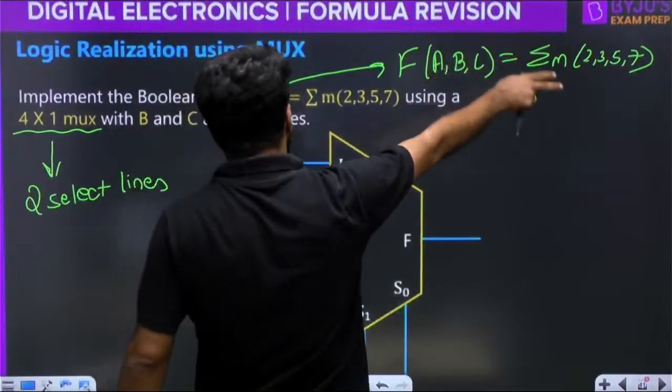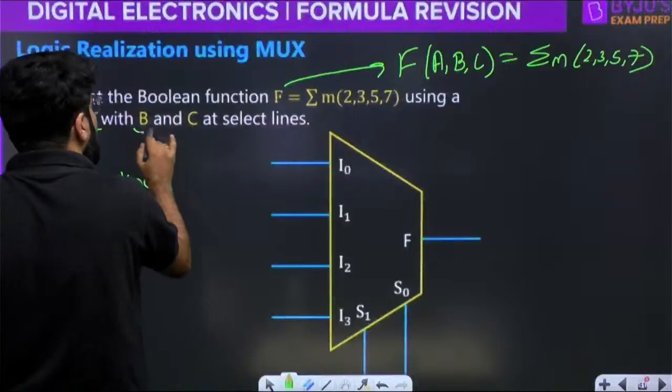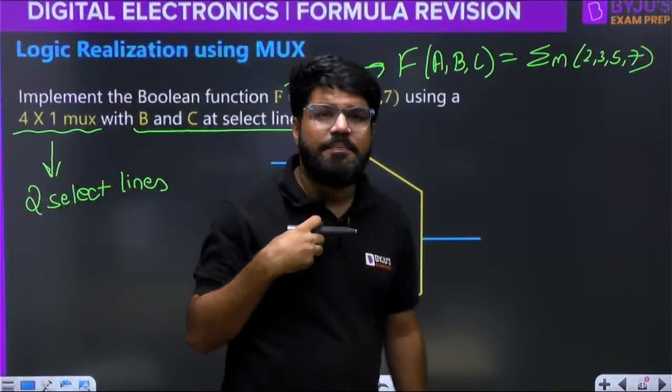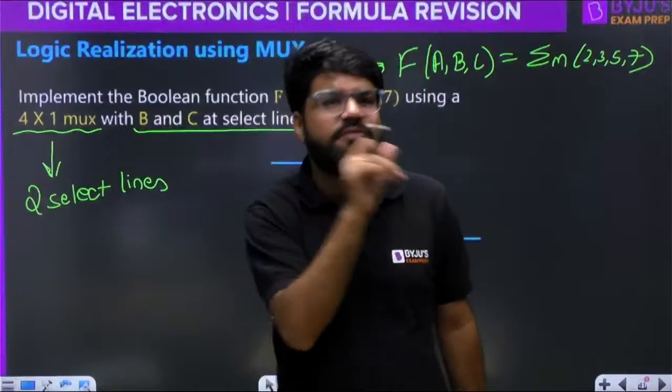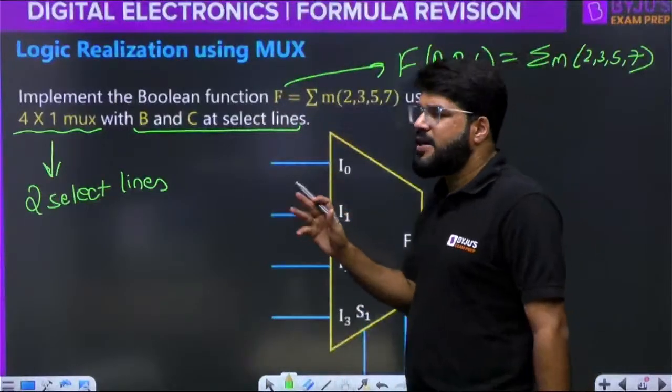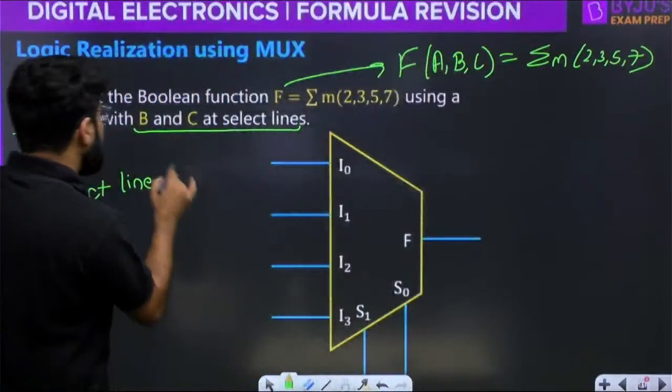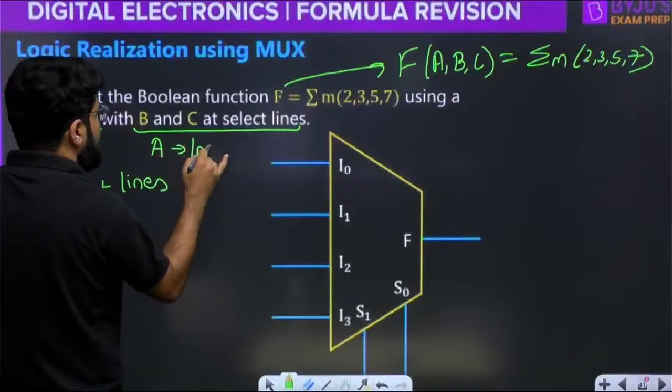Two out of the three variables are there at the select lines. What are the two? I select BC. Suppose you may select AB, but our answers will mismatch. That is why I am specifying. Let us select BC at the select lines. So A will be at the data lines. What happens to A? A will be at the input lines.